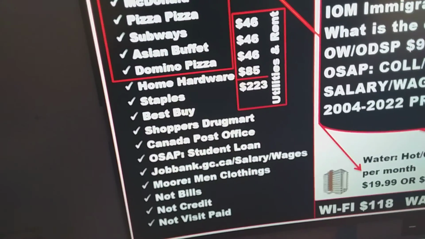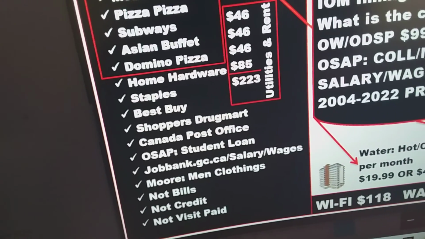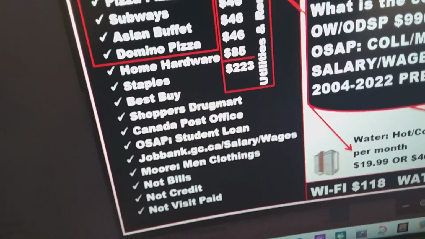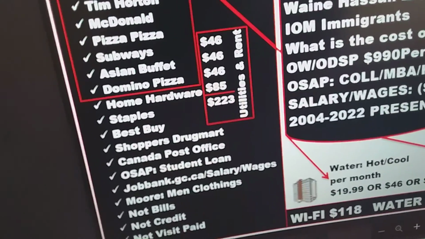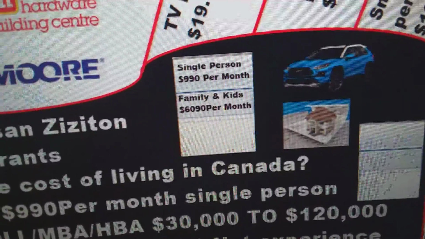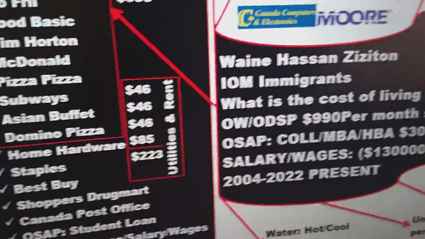And then there's the student loan, and for employment jobs, salaries and wages, no bills, no credit, of course, no visit paid. Therefore, you will not pay a visit if this is the amount you are earning, but you will find the families enjoying the visits, because their family numbers are good.